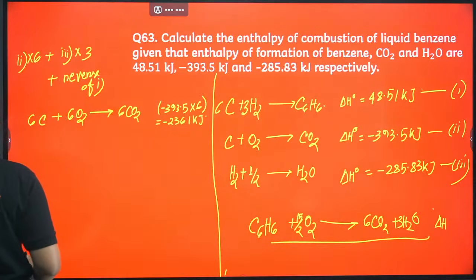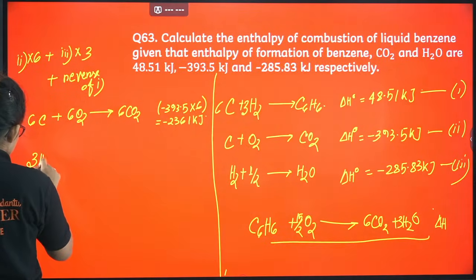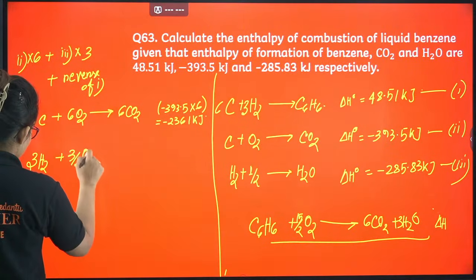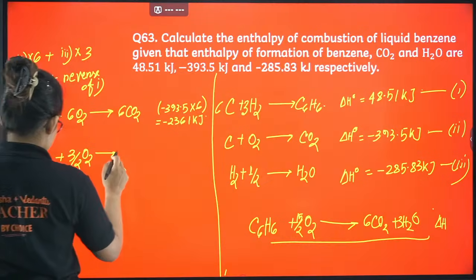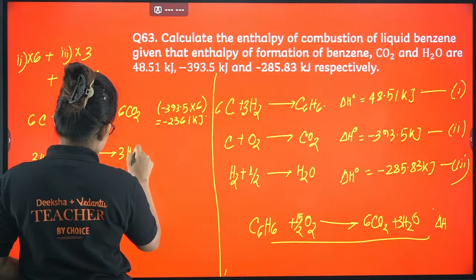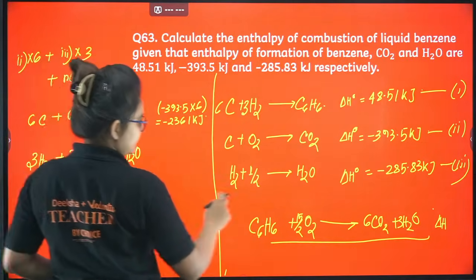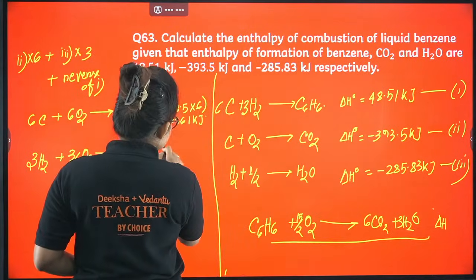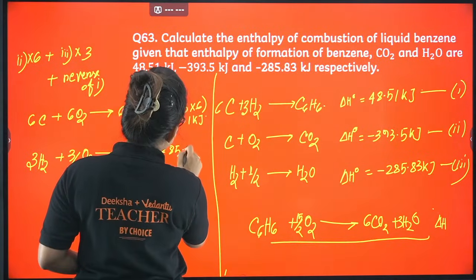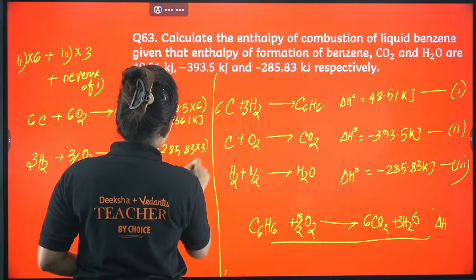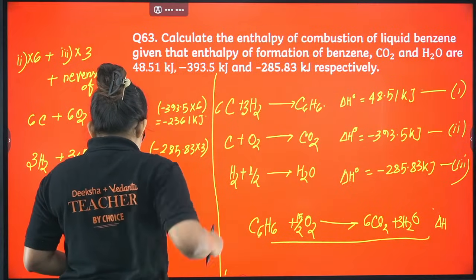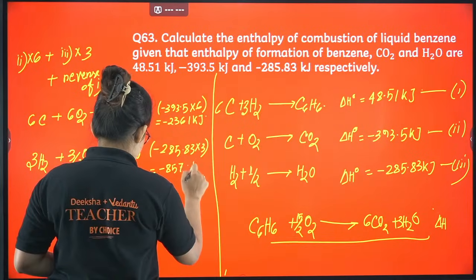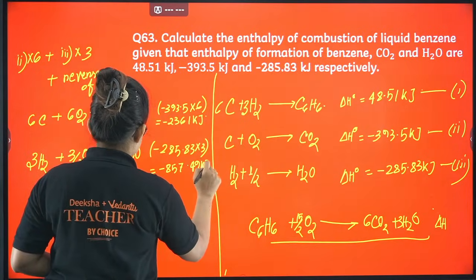Okay, next equation, let's write 3H2 plus 3 by 2 O2 will give you 3H2O. For this case you have to multiply this with 3, right? So minus 285.83 into 3. If you do this, this will come up to be something like minus 857.49 kilojoule.